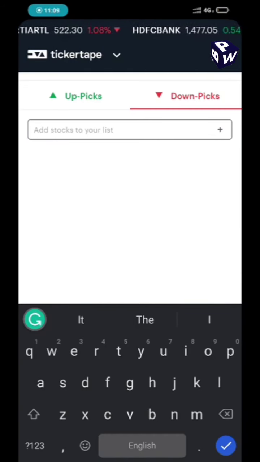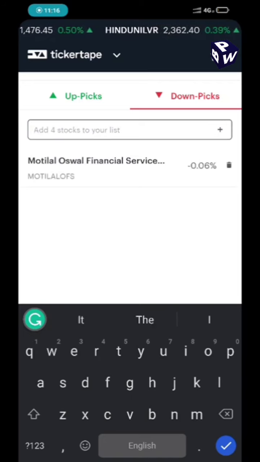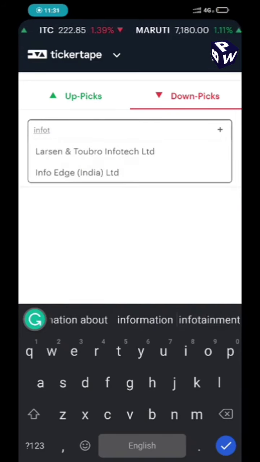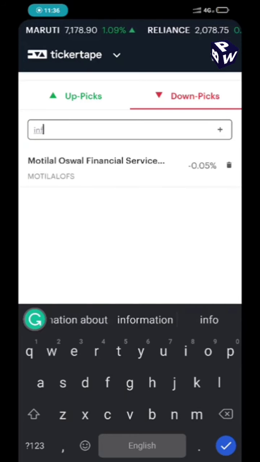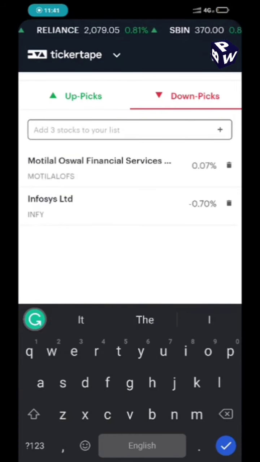For example, I select Motilal Oswal Financial Services Limited. I click on this. Just like that, you have to select your top 5 performers. For example, I select Infosys Limited.